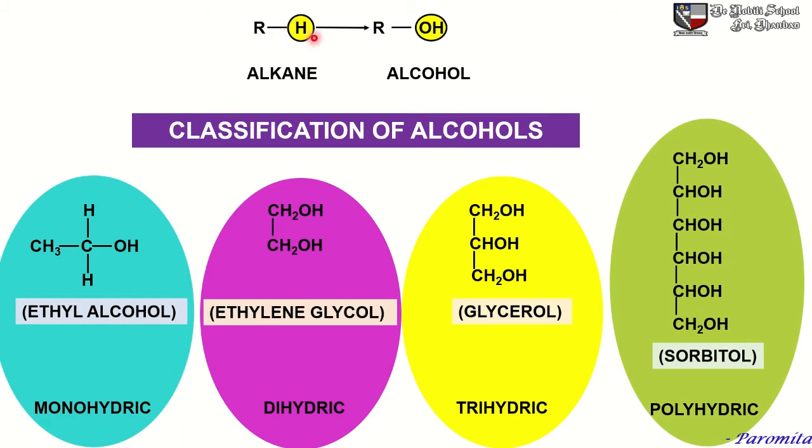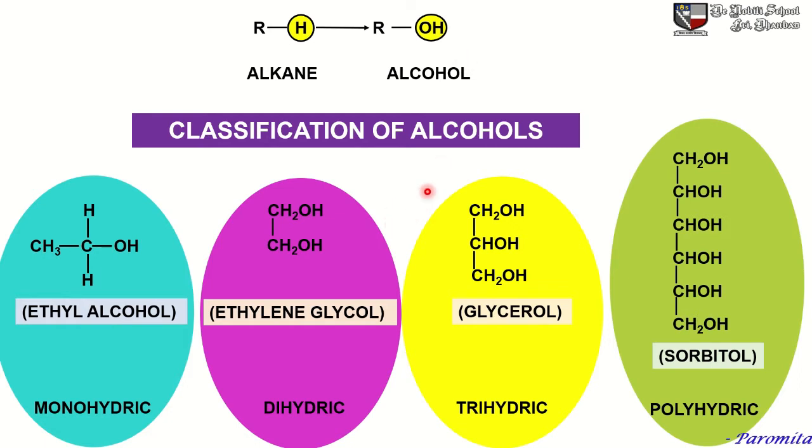So this H of an alkane is replaced by OH. So ROH is an alcohol. So alcohols can be termed as hydroxy derivatives of an alkane, or rather hydroxy derivatives of a hydrocarbon.